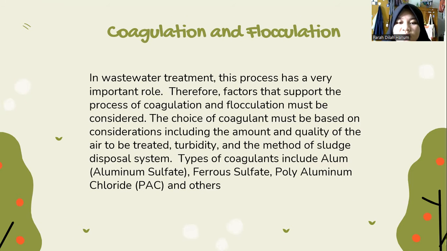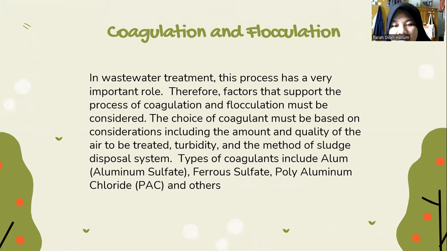In wastewater treatment, this process has a very important role. Therefore, factors that support the process of coagulation and flocculation must be considered.